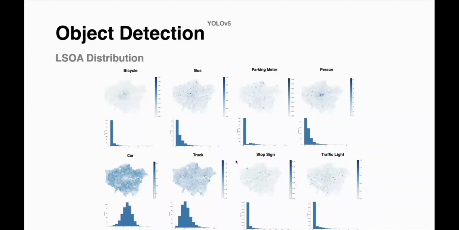I just want to highlight the histogram distributions at the bottom, because it was seen that for buses and trucks, a heavy long-tail distribution was found.